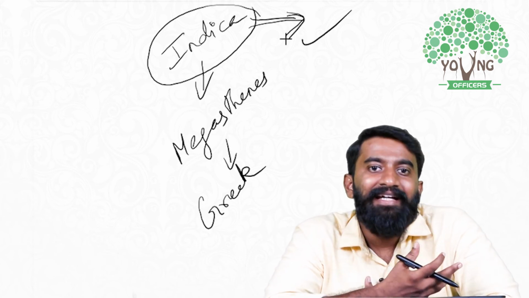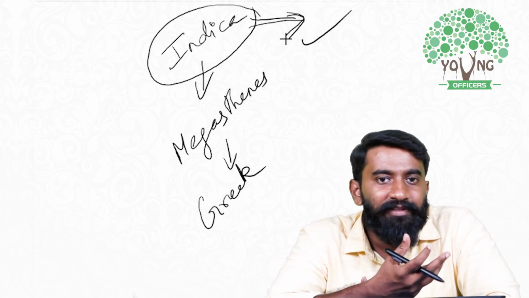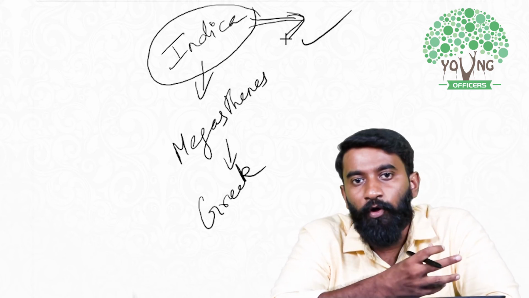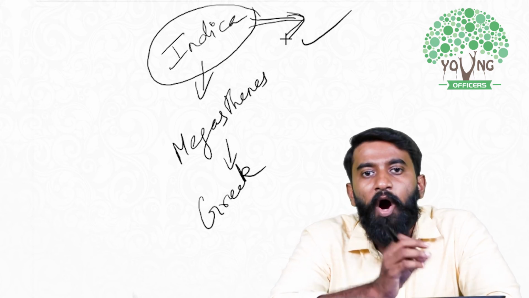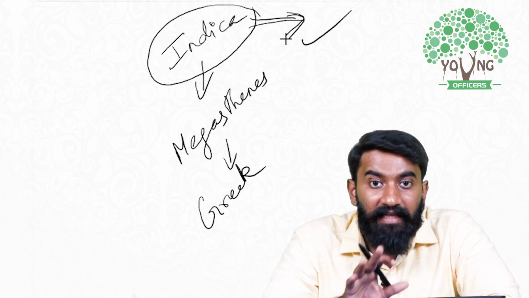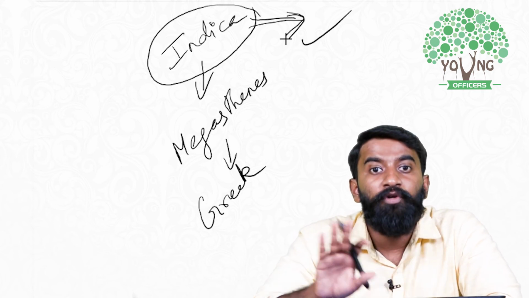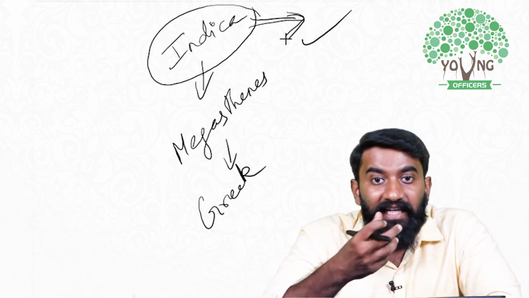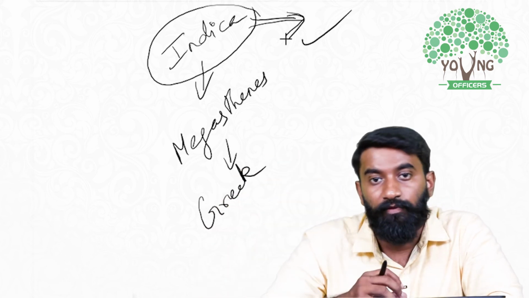You take the case of Indian scholars. Many times these scholars are paid by the Indian kings and therefore they try to not offend the Indian king. But Megasthenes being a foreigner, his views are very neutral and therefore we learn about the foreign accounts also. It gives a third man's perspective.